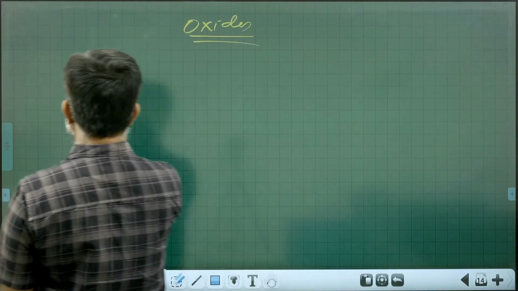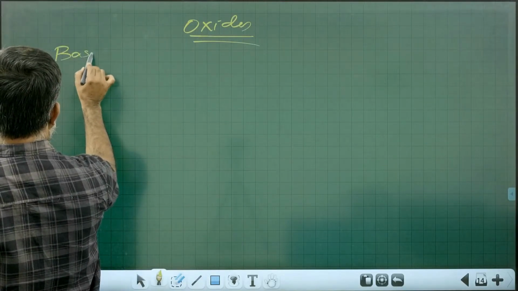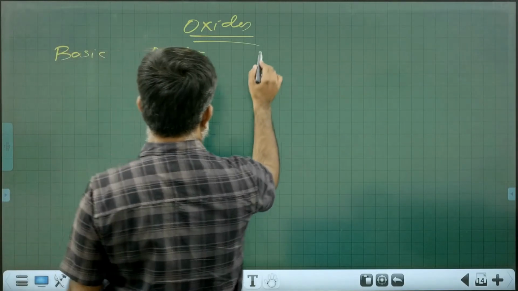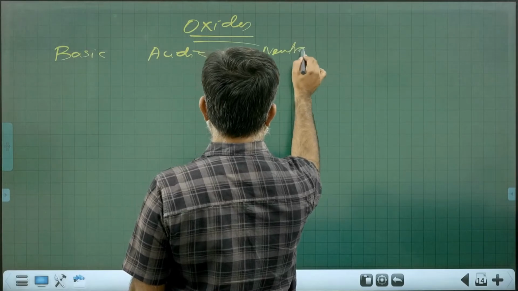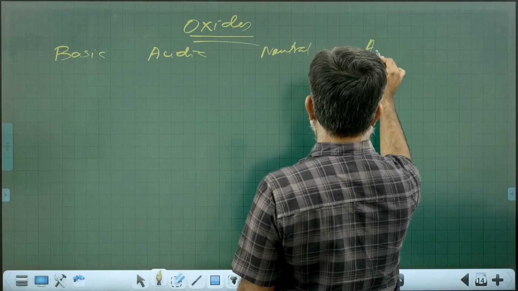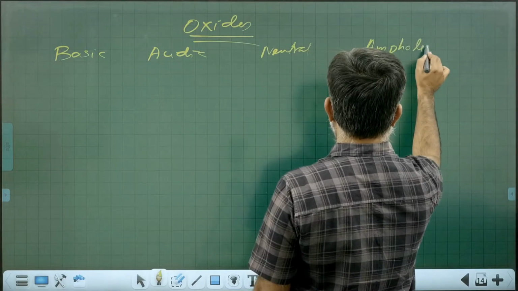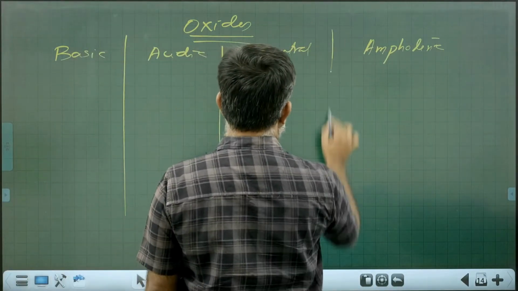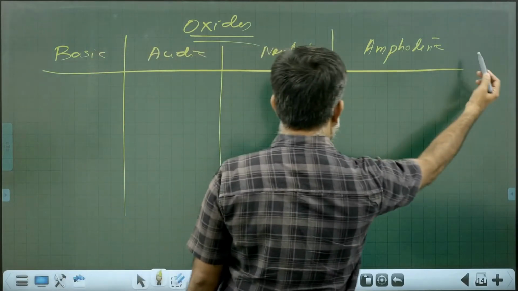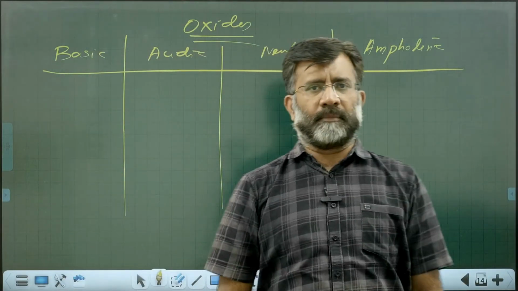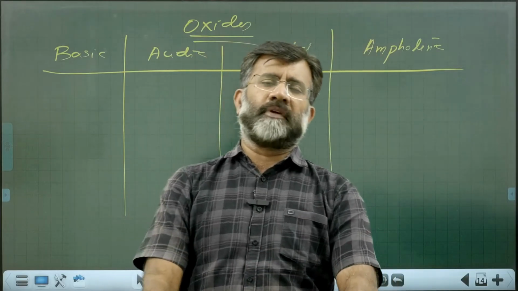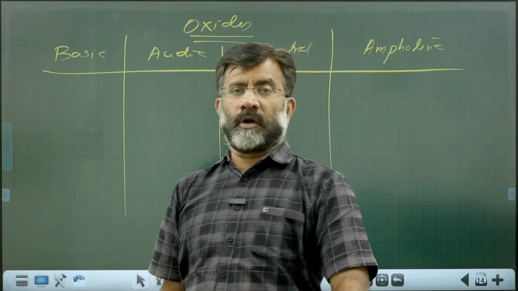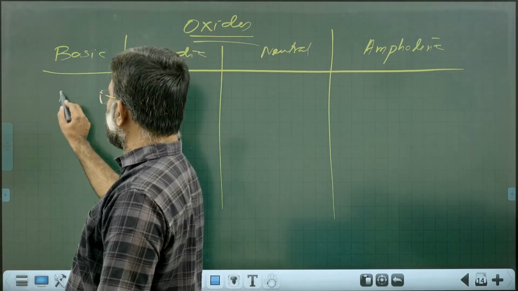There are mainly basic oxides, acidic oxides, neutral oxides, and amphoteric oxides. It is better to make a tabulation like this, because many times in the other chapters also we encounter a variety of examples. Knowing the facts and figures of various oxides and their character is very, very important. If you take a strong metallic oxide, it is basic in nature.